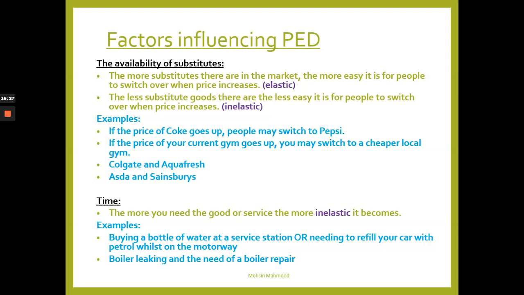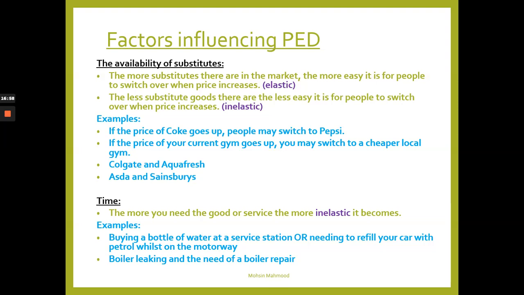If the price of Coca-Cola goes up, people may switch to Pepsi. Okay? If the price of your current gym goes up, you may switch to a cheaper local gym. And the same can be said for Colgate and Aquafresh toothpastes. If the price of one of those goes up, you'd just switch and buy a different toothpaste, wouldn't you? If the price of goods in Asda increased, you'd probably switch over to Sainsbury's or Tesco's. Okay?